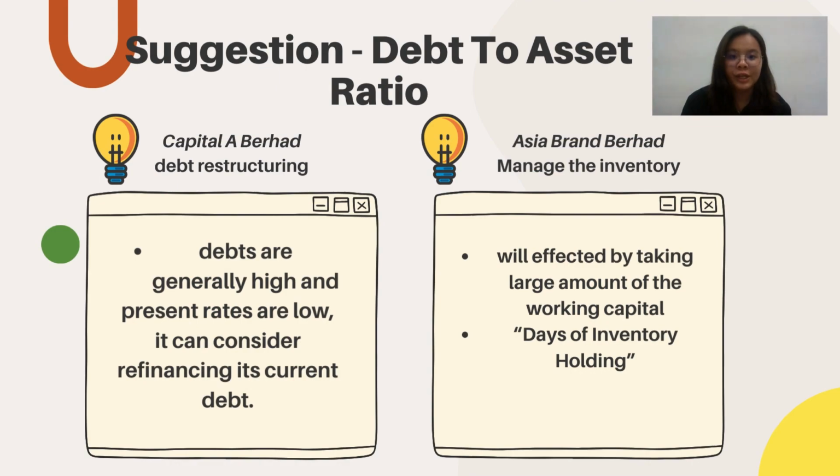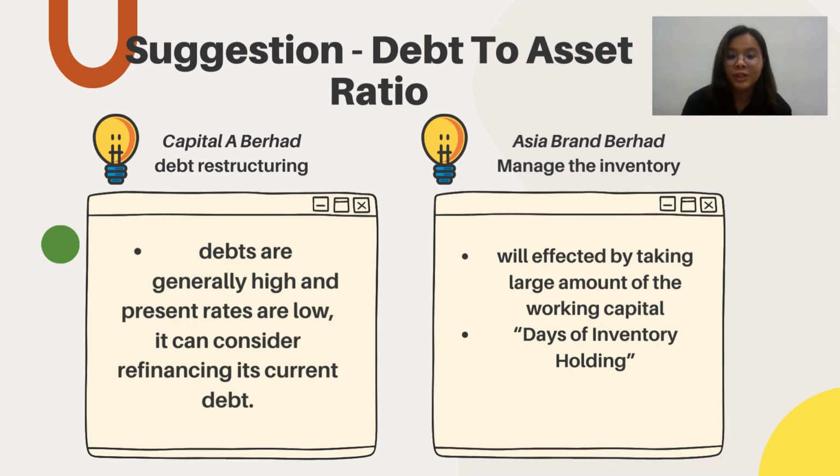The suggestion for Capital A Berhad is restructuring the debt. If a business pays generally high interest rates on its debt and the present rates are low, it can consider refinancing its current debt. It will maximize the company's cash resources, capital reserve, and productivity on the bottom line by minimizing all loans.